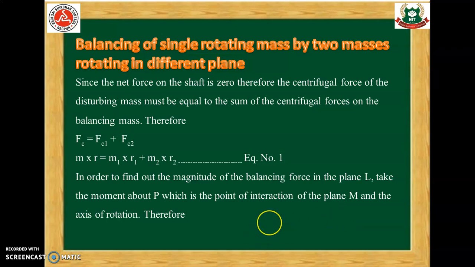In order to find out the magnitude of the balancing force in the plane L, take the moment about P, which is the point of intersection of the plane M and the axis of rotation. Therefore, Fc1 into l equals Fc into L2, and this is our equation number 2.